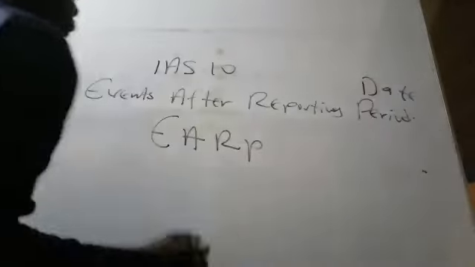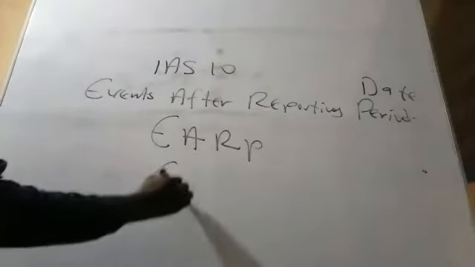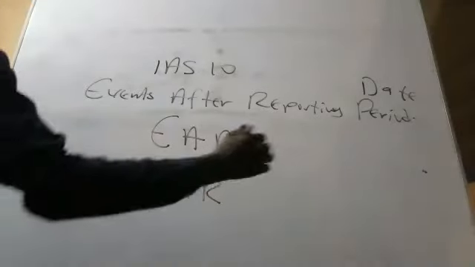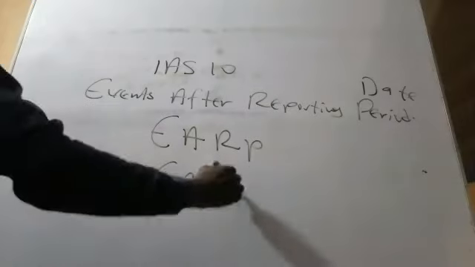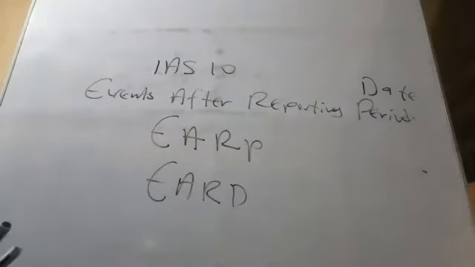Or you can also call it event after reporting date, so you can also make it date, EARD. Okay, so that is it.